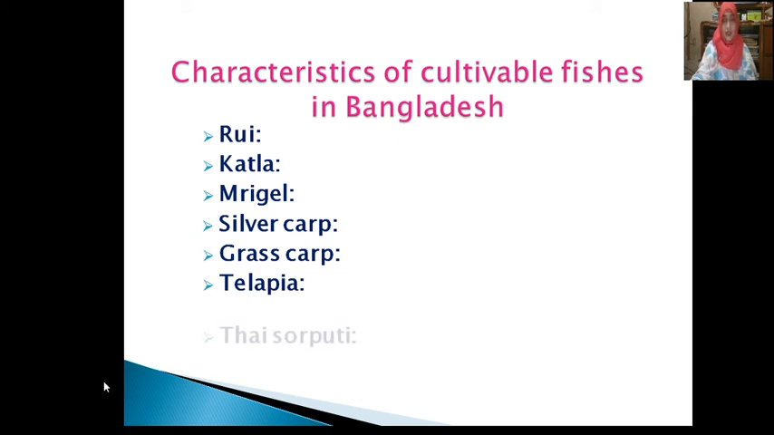Now I discuss with you Thai shortputti. This fish is also called royal putti or rajputti. The body color of this fish is bright silvery. The body is quite flattened. The head is quite small. They can be cultivated either individually or mixed with other fishes. They also become edible within 3 to 4 months.